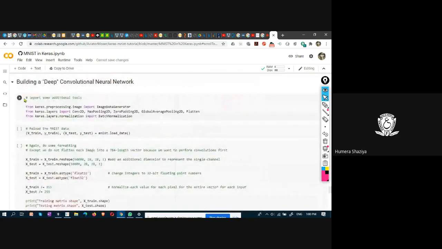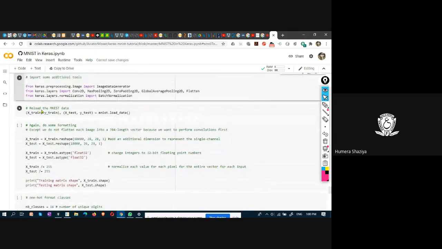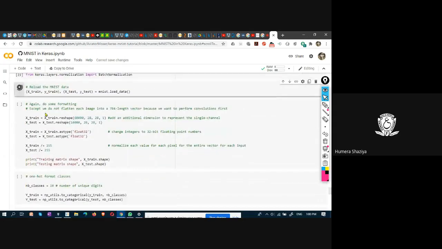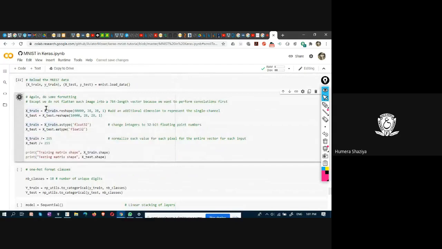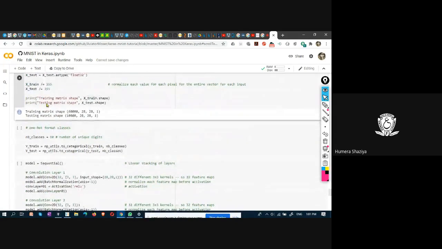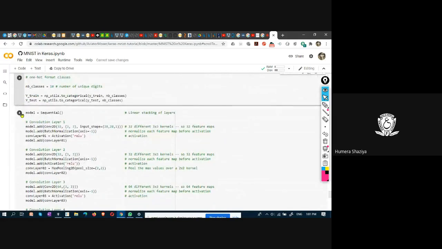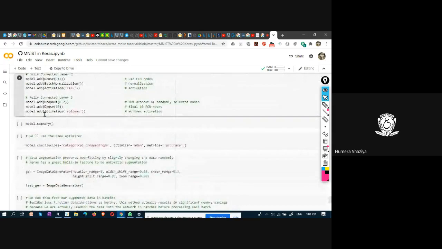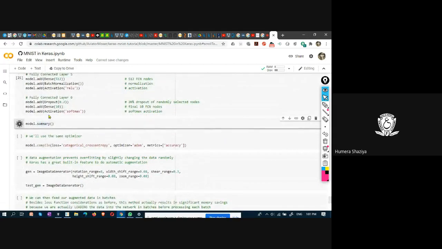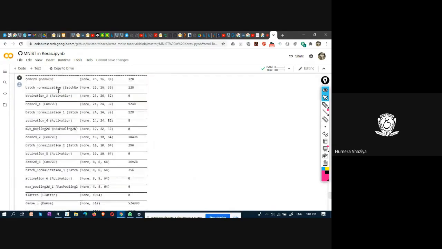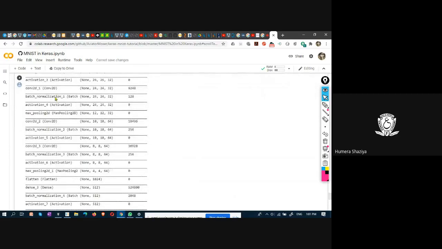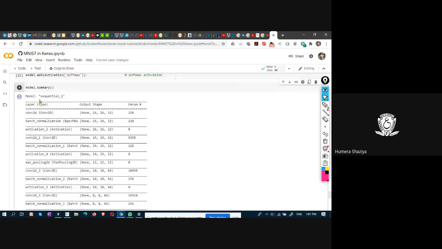And from here, you are building a deep convolutional neural network. Same thing you are doing for pre-processing, loading of the APIs, and then here, this is the conv layer.